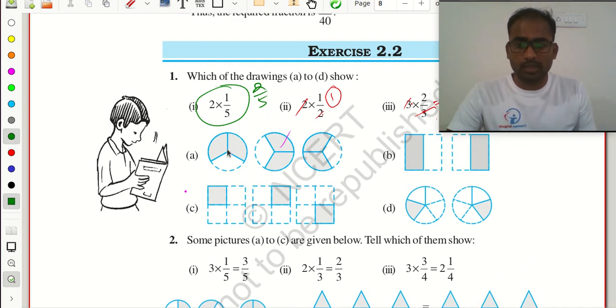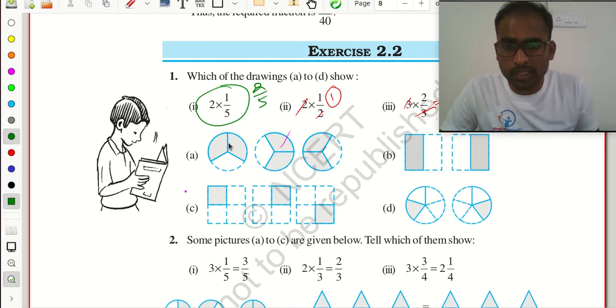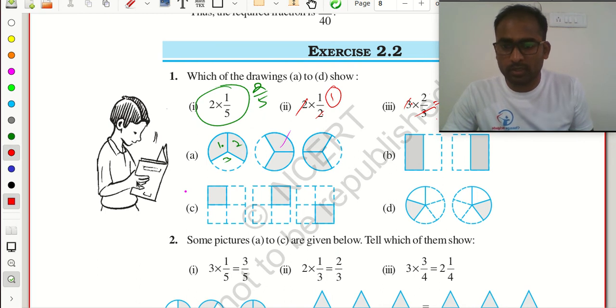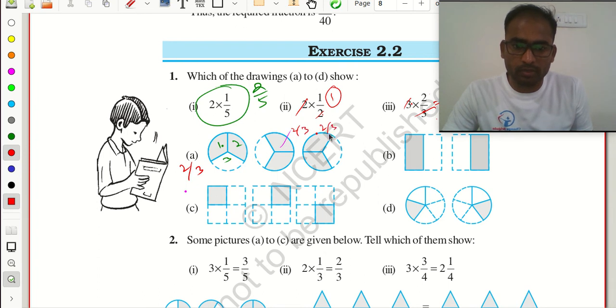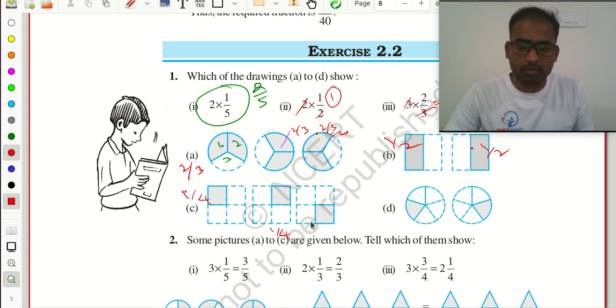And see here. What is the value of this shaded portion? How many portions are we having first? 1, 2, 3. So two portions are shaded, so 2 by 3. It is also 2 out of 3. Here it is also 2 out of 3 only. And here we can do 1 by 2. Like this, this is 1 out of 4, this is also 1 out of 4, this is also 1 out of 4. Now if I add it together, 1 by 4 plus 1 by 4 plus 1 by 4, so 3 by 4 will be there.